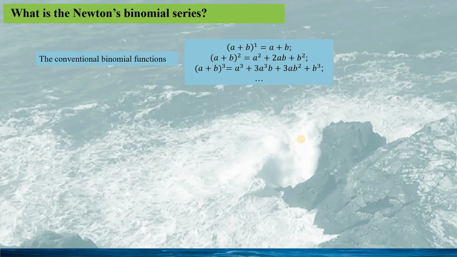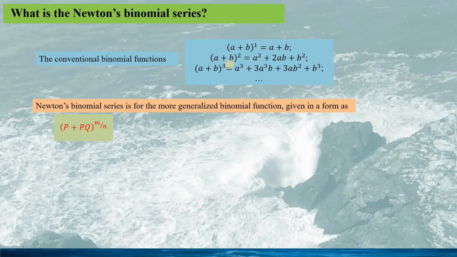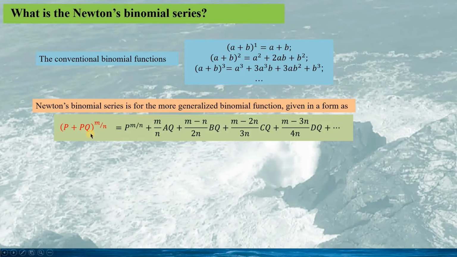As we have learned in secondary schools, or some even in primary schools, the conventional binomial function would be given as this. And here we can see the exponent number is a positive integer. And Newton's binomial series is for the more generalized binomial function, given in a general form as this, and the expansion of this binomial function in this form.